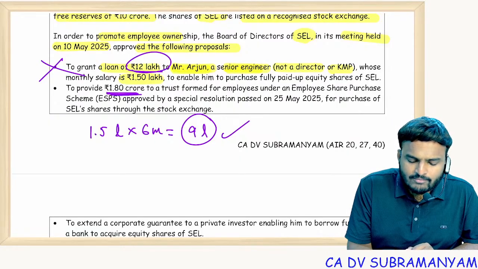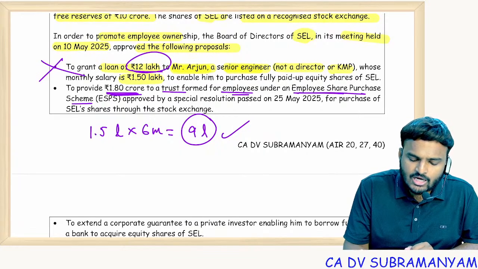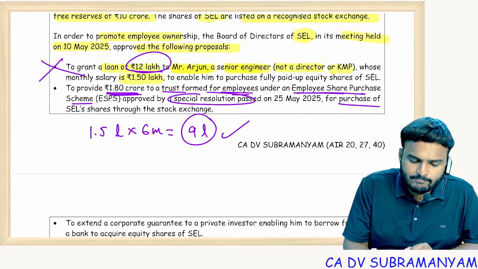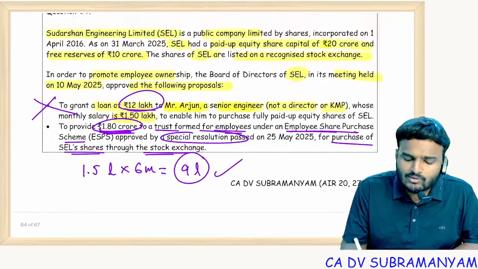To provide 1.8 crore to a trust formed for employees under employee share purchase scheme approved by special resolution for purchase of shares through a stock exchange. 1.8 crore allowed or not allowed? Let's see.